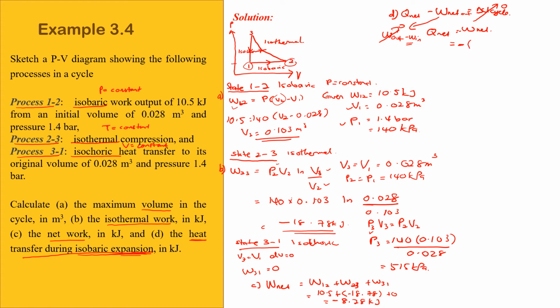So dia adalah negatif, nilai W net yang kita kira adalah negatif 8.28 kilojoule. So that the value adalah positif. Okay, 8.28 kilojoule. Okay, untuk dia punya nilai Q net dia. Okay, sebab dia adalah expansion, so expansion mesti positif. Okay, kalau dia compression dia akan jadi negatif. Okay, so that's all for this example.